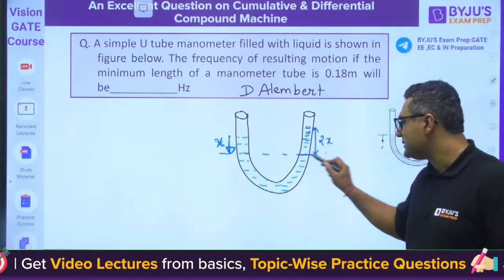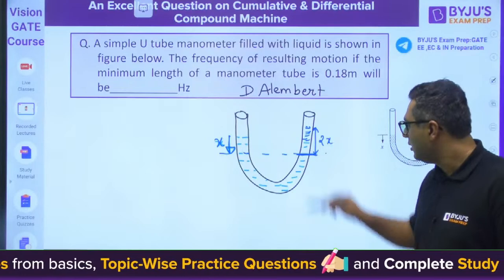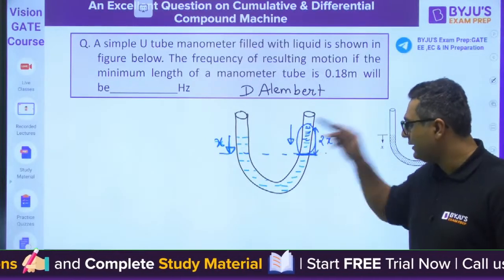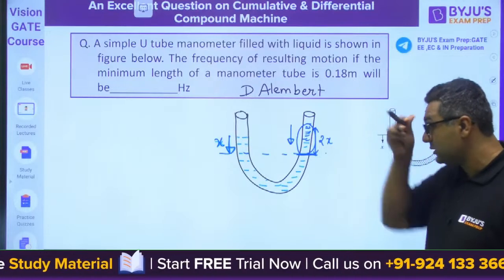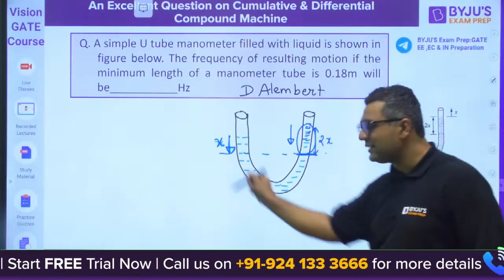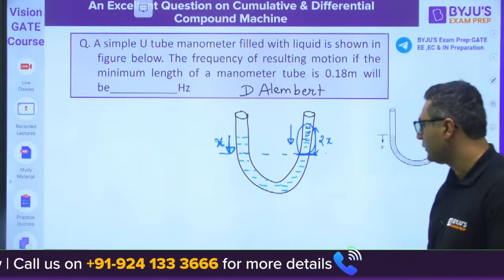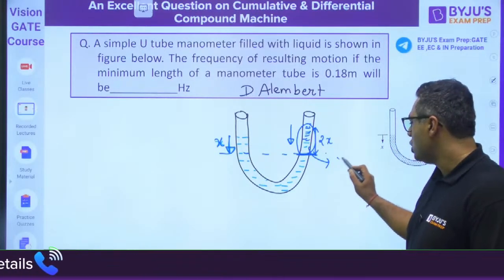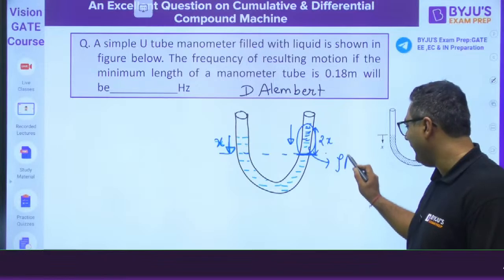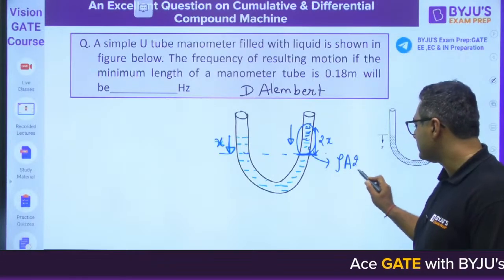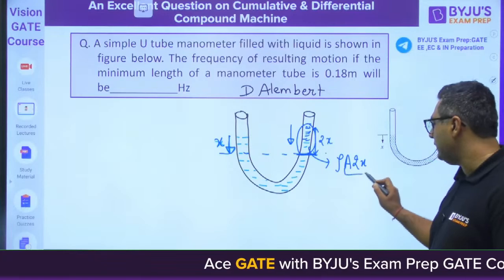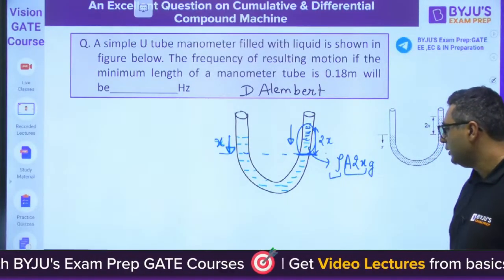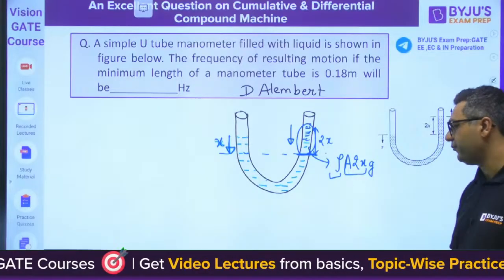So at this section, the weight of this fluid will act like a restoring force because it will try to take the system back to its position. What will be the weight of this? It is rho A 2x. A into 2x is the volume. Rho into volume is mass, into g. This is the restoring force.